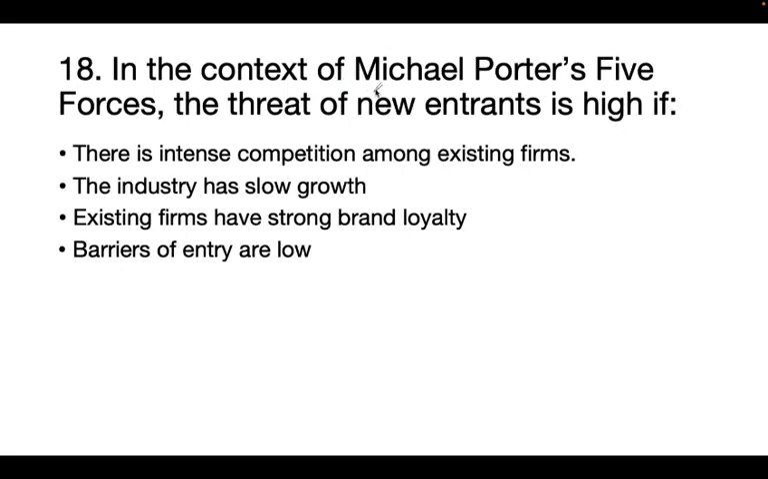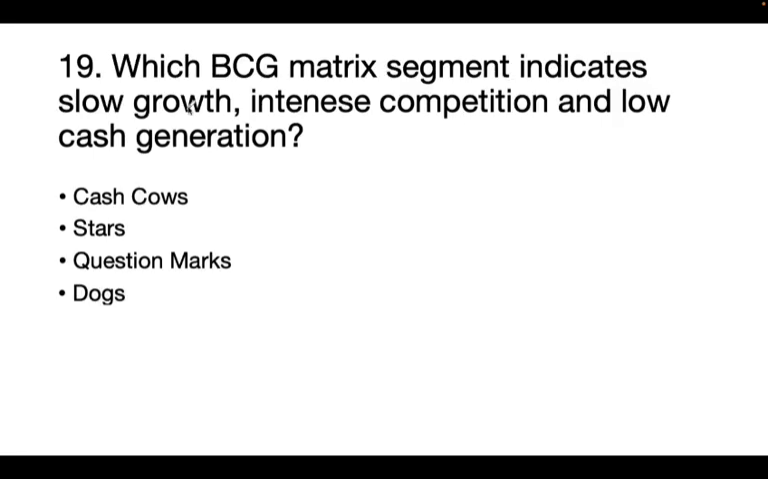Next question. In the context of Michael Porter's five forces, the threat of new entrant is high if there is intense competition among existing firms, the industry has slow growth, existing firms have strong brand loyalty, barriers of entry are low. So the correct answer is when the barriers of entry are low, there is always a threat of new entrant. Next question. Which BCG metric segment indicates slow growth, intense competition and low cash generation? Options are cash cow, stars, question mark, dogs. So the correct answer is dogs.